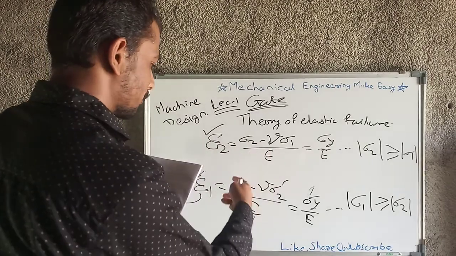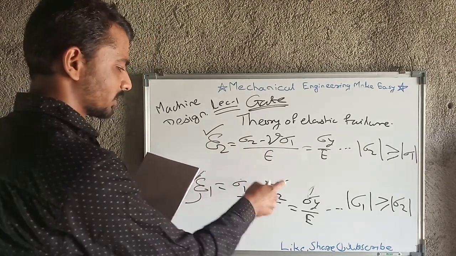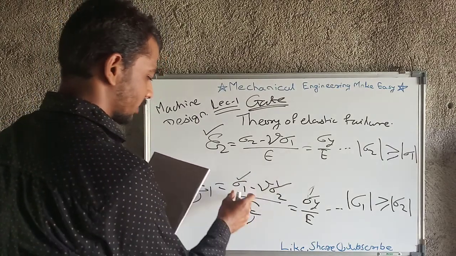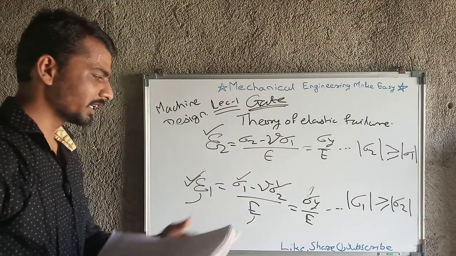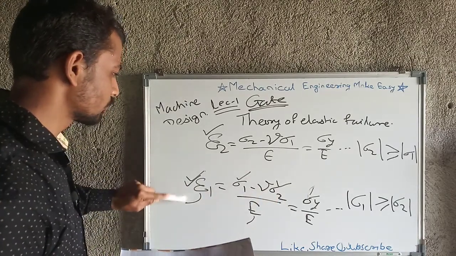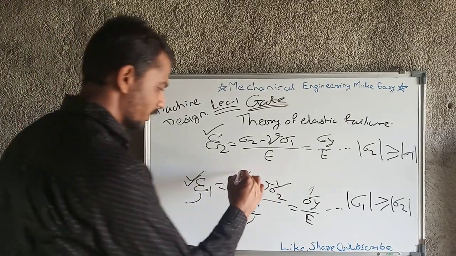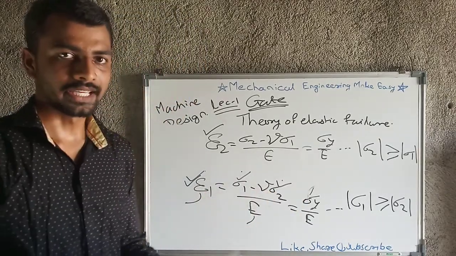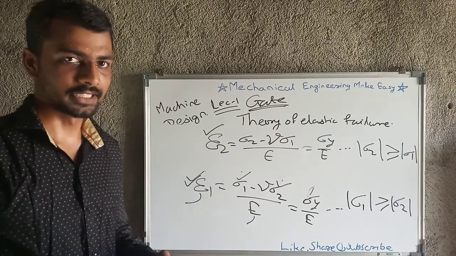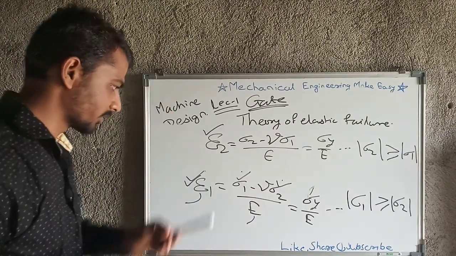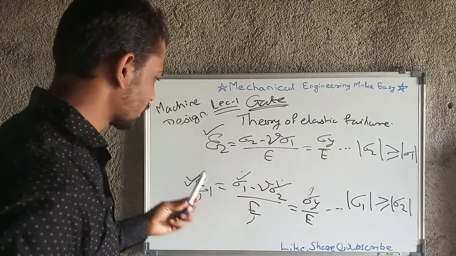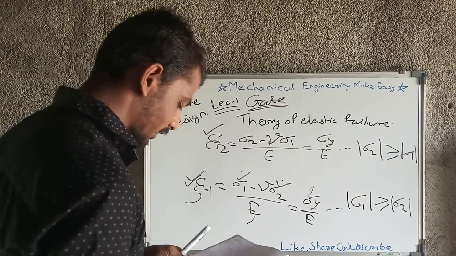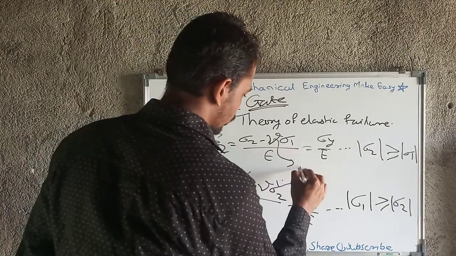Depending on the values of the maximum principal stress and minimum principal stress, that is sigma 1 and sigma 2, you have to use this equation or this equation. We will look at the maximum and minimum principal stress in our strength of materials subject, but before that you should have this idea.